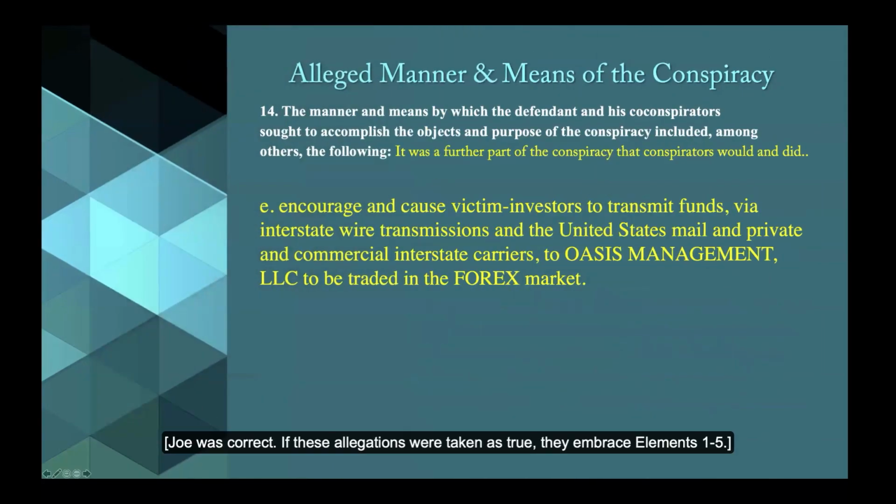Okay. E, conspirators would and did encourage and cause victim investors to transmit funds by interstate wire transmissions and the United States mail and private and commercial interstate carriers to Oasis Management LLC to be traded in the Forex market. Jason, what do you think about this one?